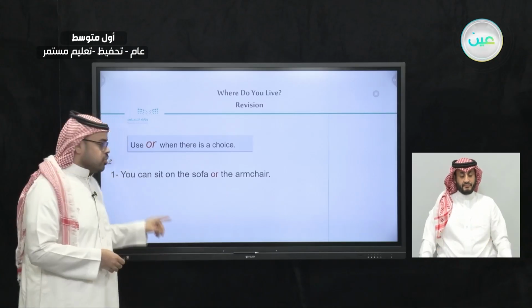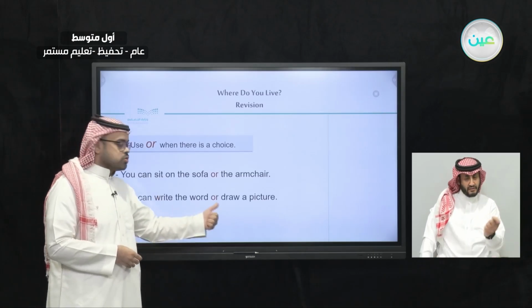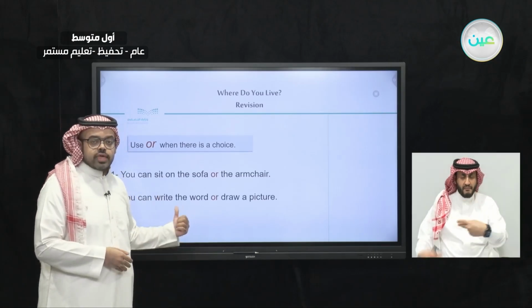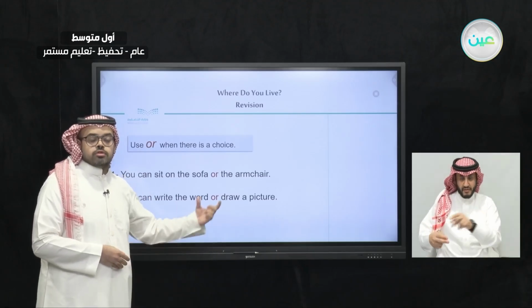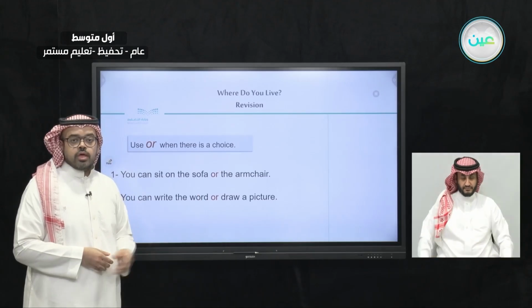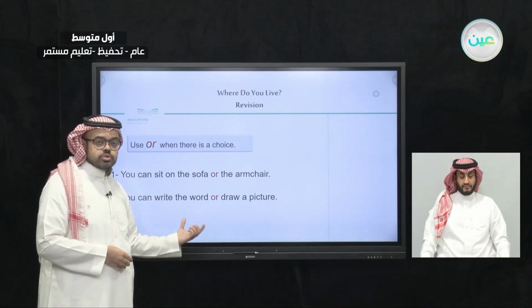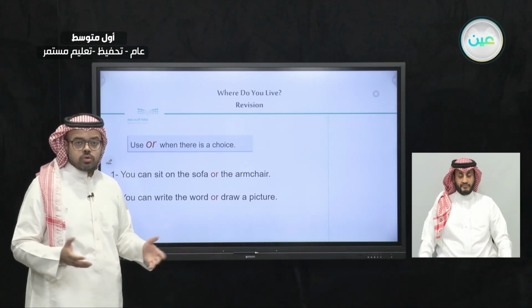The second example, you can write the word or draw a picture. So here are also 2 options. You may choose any one of them. And since we're talking about options, about choices, we use the conjunction or.